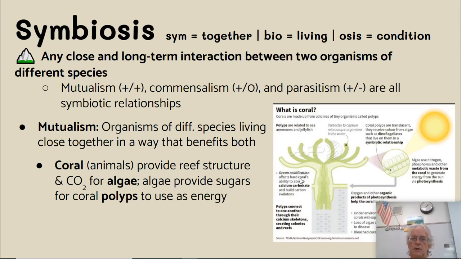The polyps are basically related to sea anemones and jellyfish, but they put down calcium carbonate. They connect to each other, forming the coral. And then the algae fit into the surface, and they form a symbiotic mutualistic relationship where the algae supplies the food and the coral supplies the home.